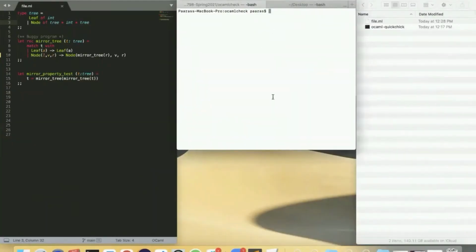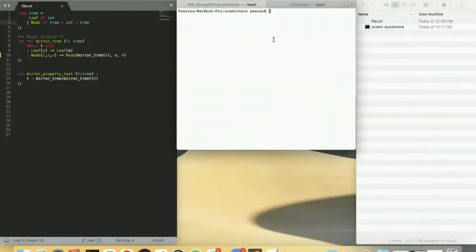So I will be giving a demo of the tool we developed for property-based testing in OCaml through Coq. We have two files here, file.ml, which is the file open on the left-hand side of the screen. This file contains the target program, which is, in this case, the mirror tree function. This function takes a tree as an input and laterally flips the tree. It contains a bug currently just for testing purposes. This file also contains the mirror property test, which is our property test that takes a tree and checks if applying the mirror function twice yields the original tree. And we are expecting this property to be validated.